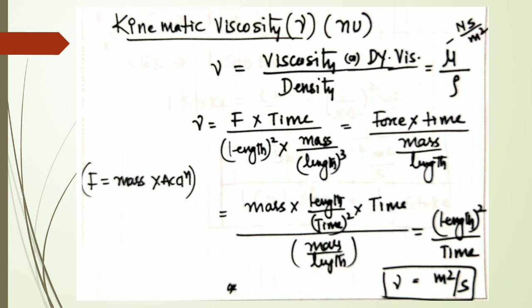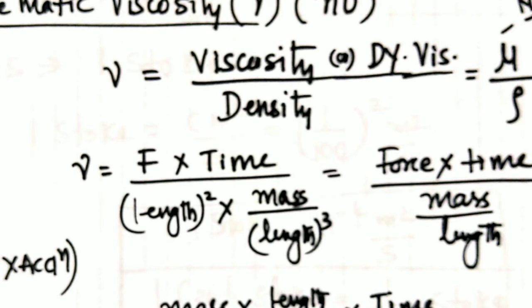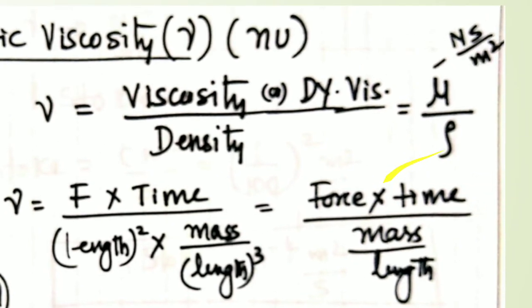Then what do you mean by kinematic viscosity? Nu, it can be called nu. It is defined as the ratio of viscosity, or dynamic viscosity, of the fluid to the density of the fluid.